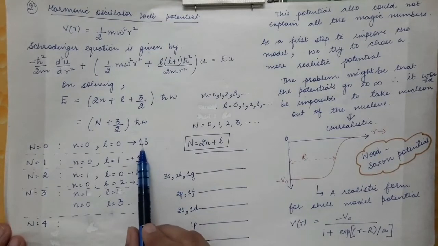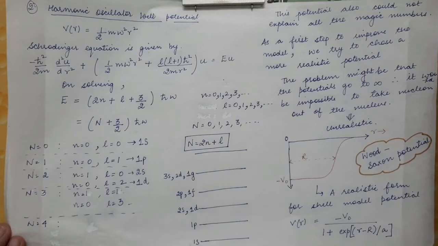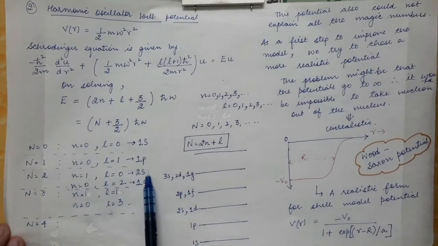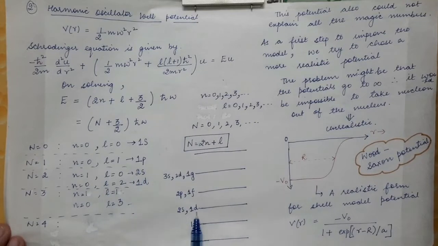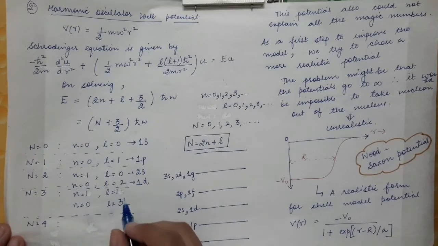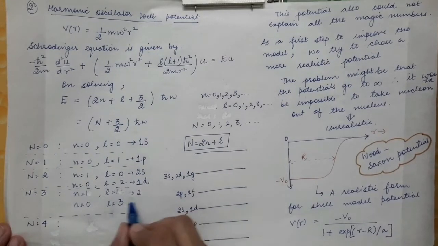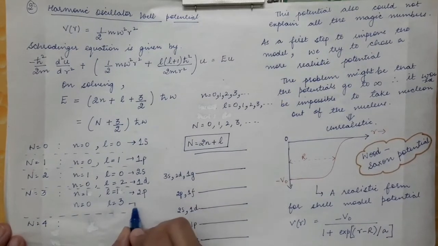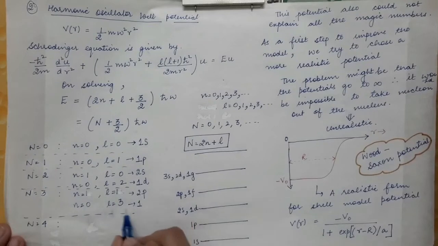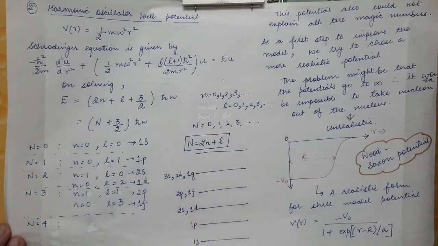So the first lowest level is 1s, which is shown over here. Then the second level is 1p. Then these two levels are degenerate, that is 2s and 1d. Then this another level over here, n equal to 1 and L equal to 1, and n equal to 0, L equal to 3. So this 2p and 1f level will both be degenerate levels and they will make another level.